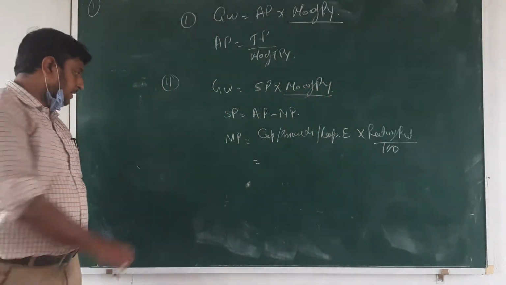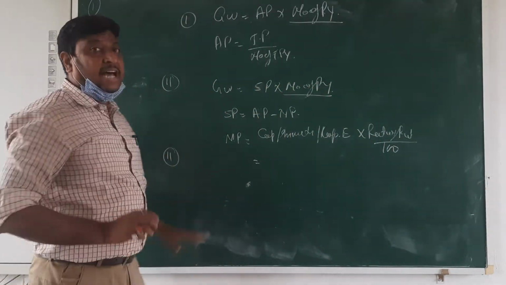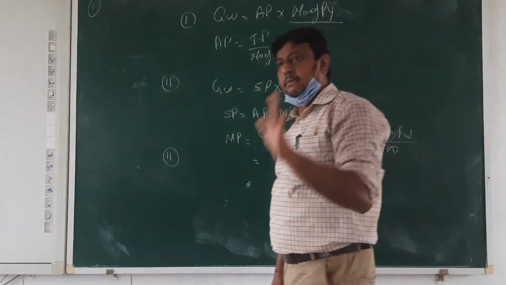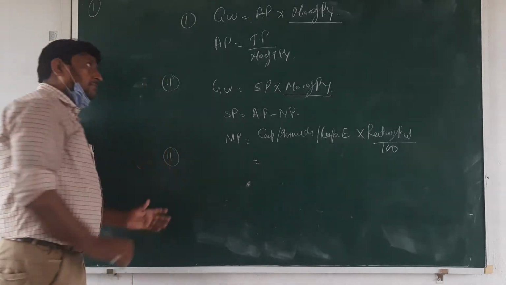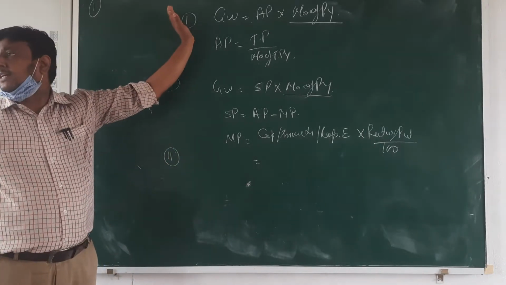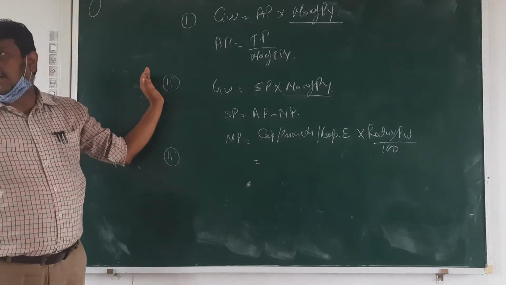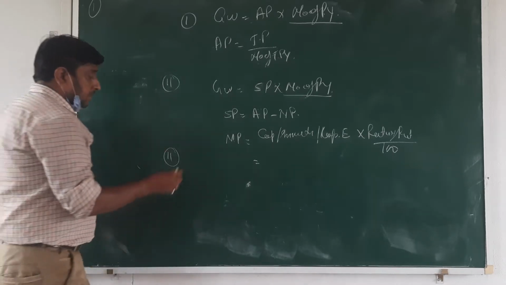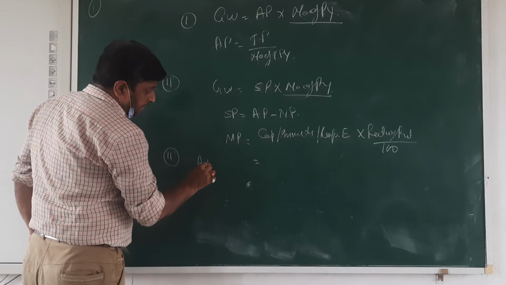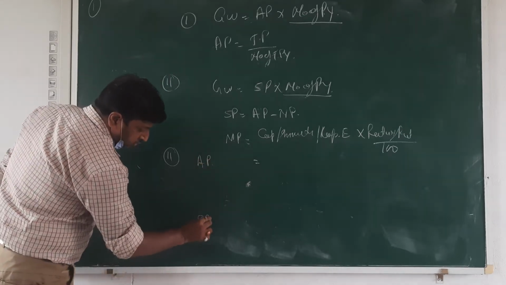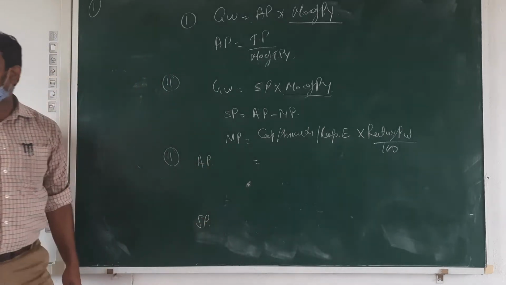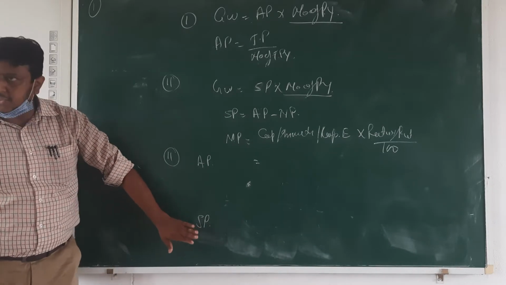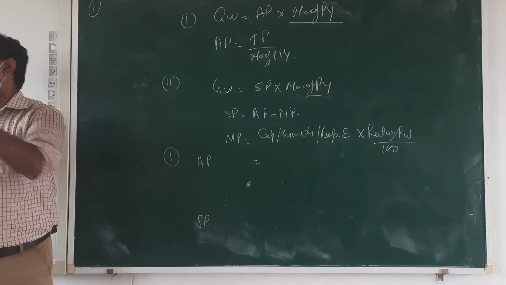After that, third, the capitalization method: capitalized value of super profit and capitalized value of normal profit. Average profit method, super profit method, and third, beta, the capitalized method. In this there are two ways: average profit capitalized and super profit capitalized. The super profit one is very easy. If you capitalize the super profit, that is equal to goodwill.